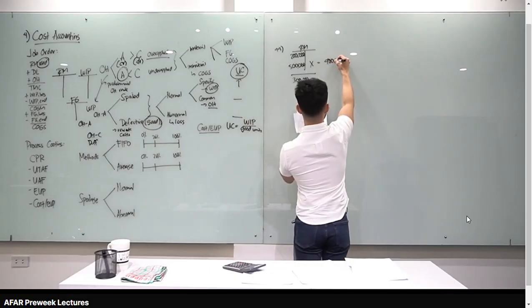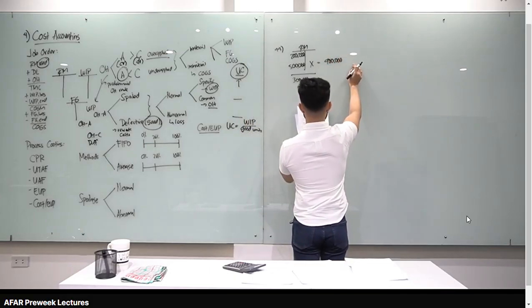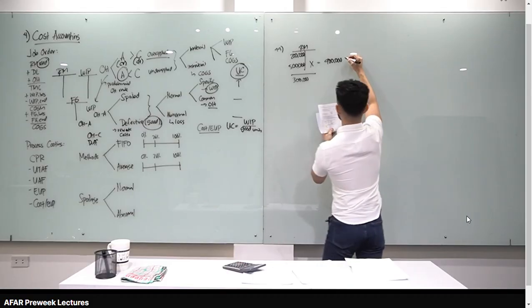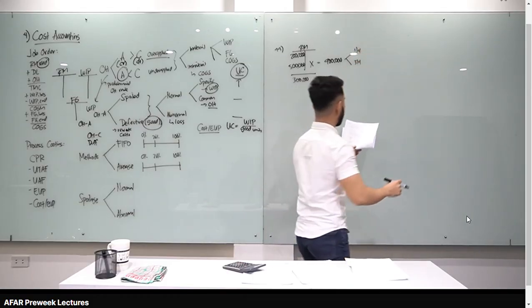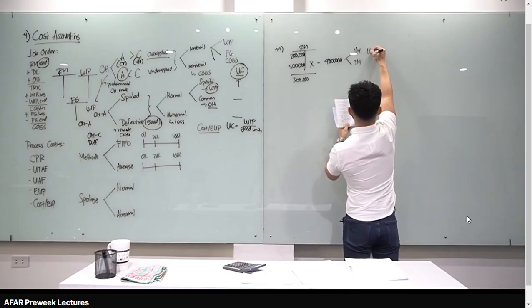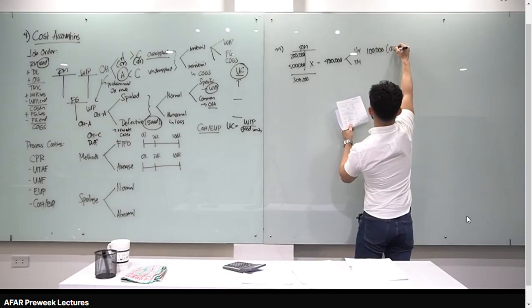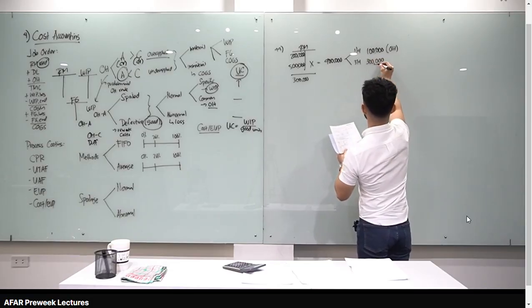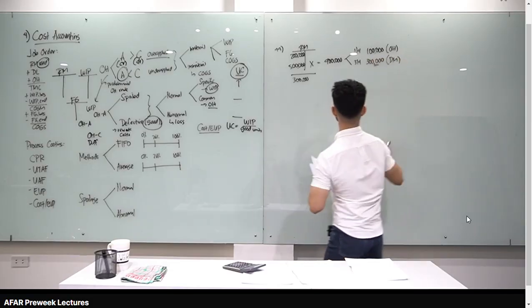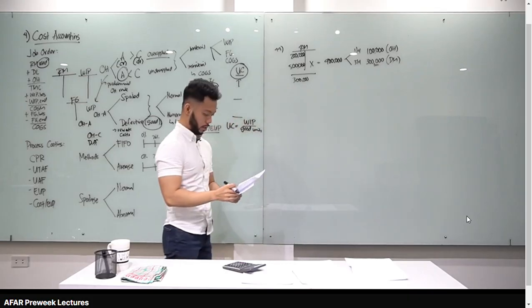Pero take note class, according to bullet number 1, yung 1/4 niyan, indirect. Ibig sabihin, charge natin sa overhead. Okay? So 400,000 times 1/4, this is 100,000. Charge natin sa OH yan. Ibig sabihin, ang charge natin sa direct materials or raw materials talaga is 300,000. Okay? Ito yung direct. Okay, meron tayong direct materials.